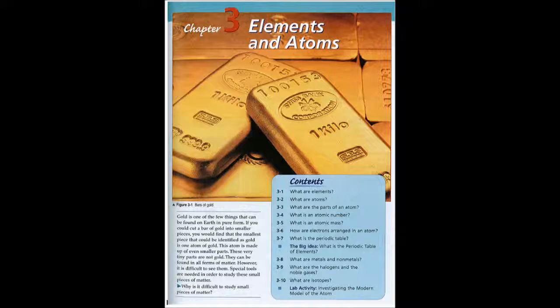Gold is one of the few things that can be found on Earth in pure form. If you could cut a bar of gold into smaller pieces, you would find that the smallest piece that could be identified as gold is one atom of gold. This atom is made up of even smaller parts. These very tiny parts are not gold.